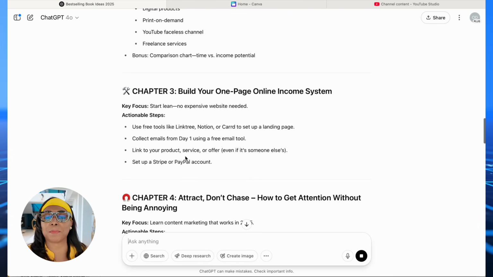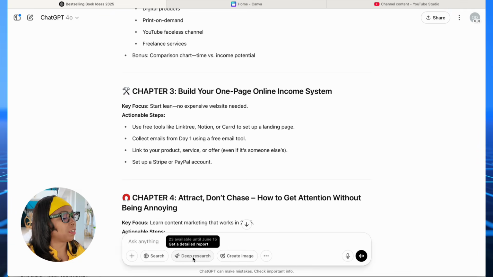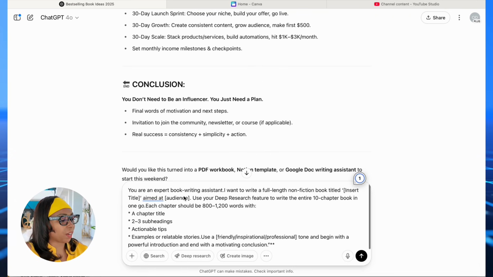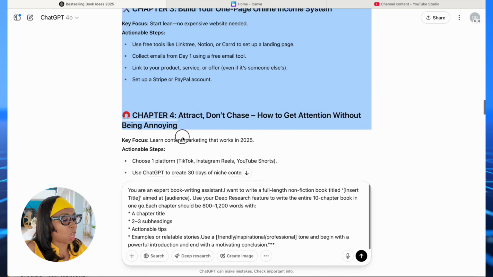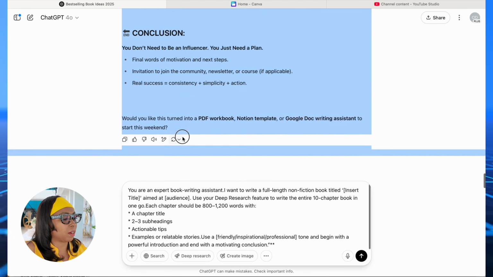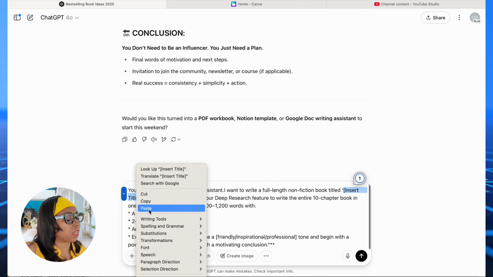So what is our next step here on my tablet? Write the entire book in one go. Yes. And we're going to use this deep research functionality right here on ChatGPT. We're going to need another prompt. And here we're going to put in, I want a full book, insert the title. So you can paste the title, or because we already have the outline, I'm actually going to copy the entire outline here. There's an easy way to copy on ChatGPT. Just click this little copy thing here. And right here where it says insert title, I'm going to paste the whole thing like that.